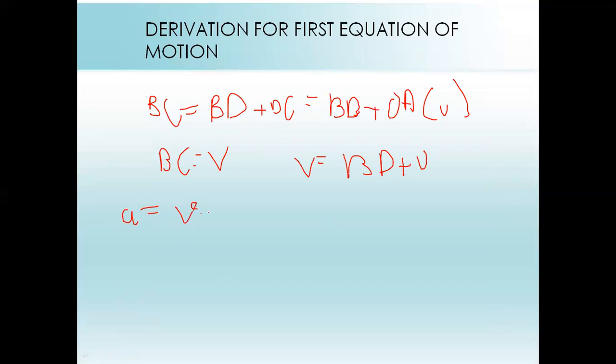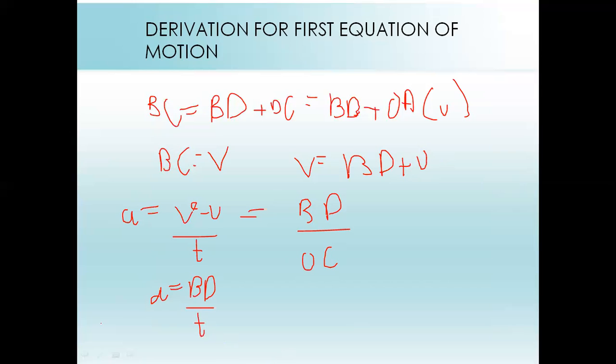So V minus U upon T, because rate of change with time is involved. So for this graph, acceleration will be BD, because V minus U is BD. If we shift this to that side, and we have taken time as OC or AD, so A will be equal to BD upon T.